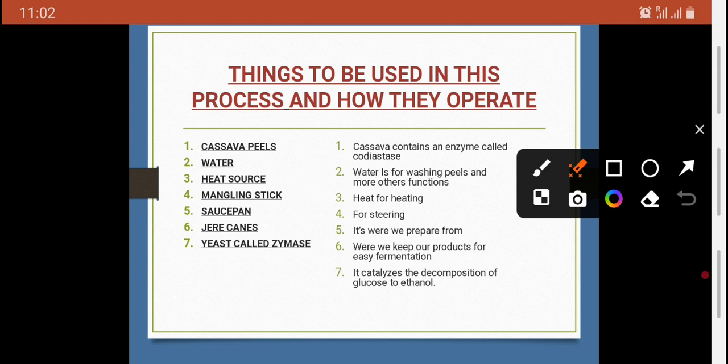A mingling stick, you can even use a normal stick. Jerrycans are normal; I think even at home you have jerrycans. We have yeast called zymase, which is not expensive. That yeast is the only thing you need to buy in this project to get that alcohol.